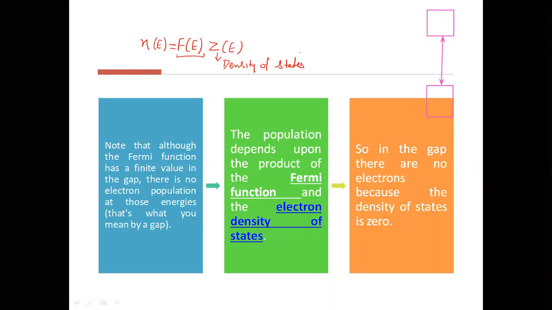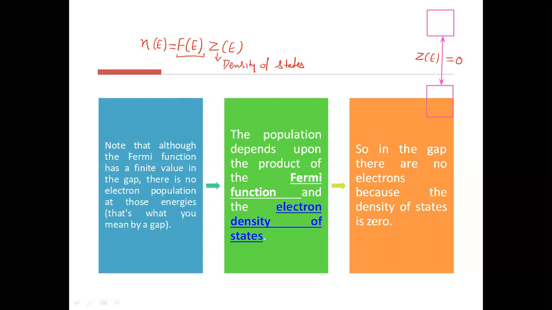Right? So we know that within this forbidden energy gap, the density of states Ze is basically 0. We don't have any energy levels within this forbidden energy gap. That is why it is called forbidden energy gap. So the density of states within this gap is 0. That is why Ne, the number density of electrons, is 0 within this energy gap.